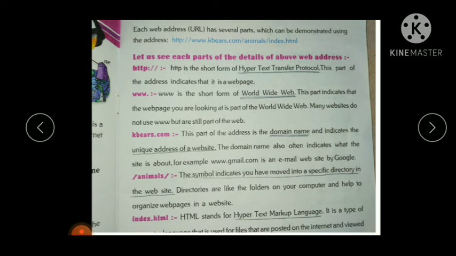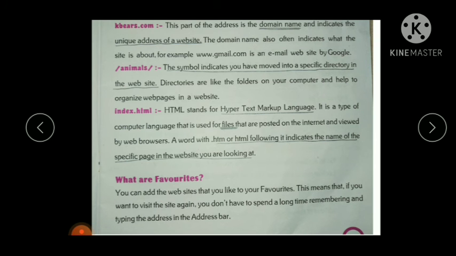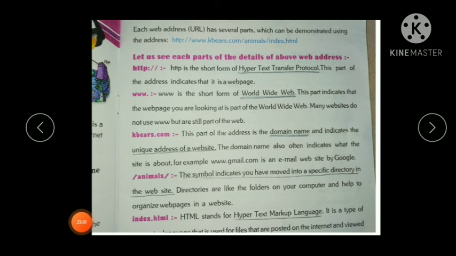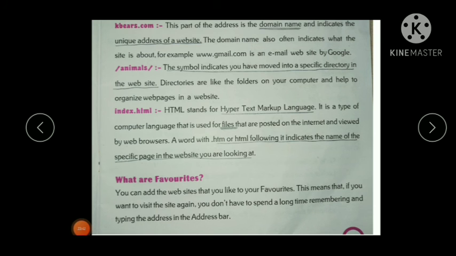So you can add the websites that you like to your favorites. This means that if you want to visit the site again, you don't have to spend a long time remembering and typing the address in the address bar. Suppose you want to visit this site again, what do you have to do? You have to add this site to the favorites.